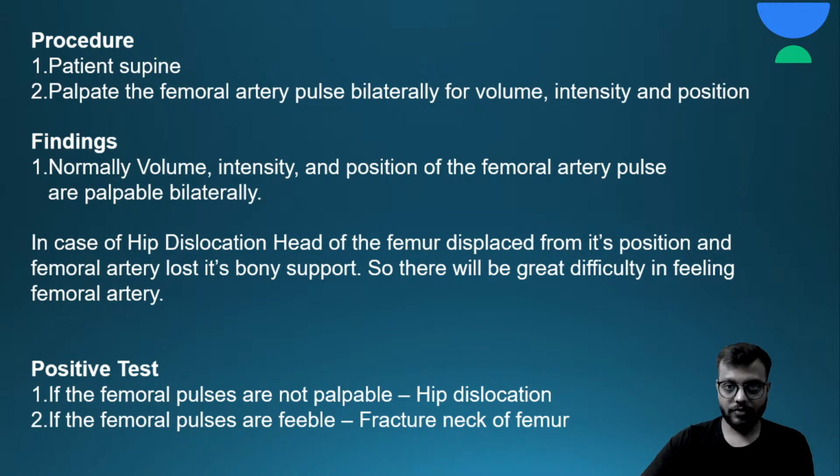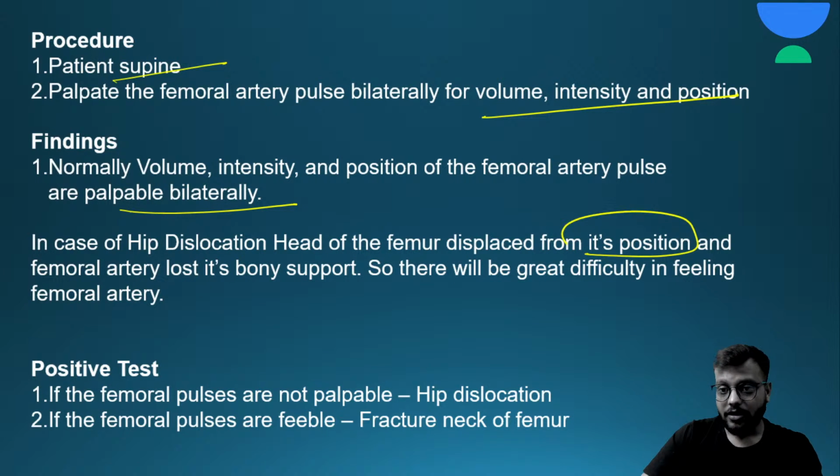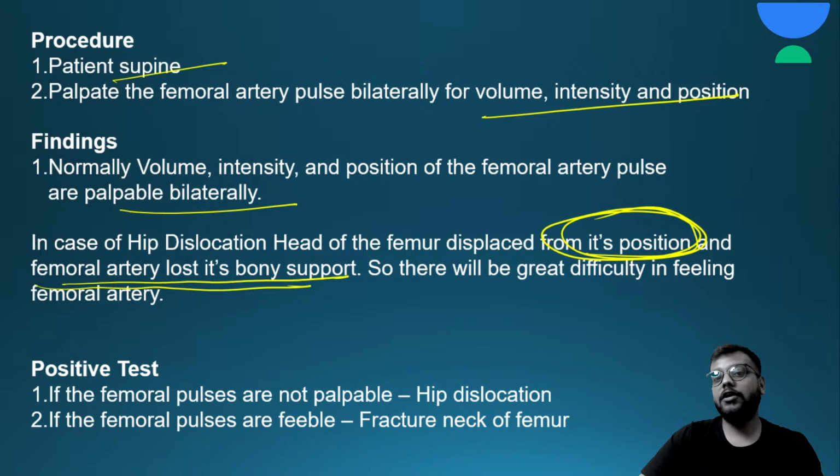So in supine position, you palpate for the volume, intensity and the position, and normally they are palpable bilaterally. But in case of any injury at the hip joint, neck of femur or the dislocation, it will not be in the normal position, and also it will be very difficult to palpate, or sometimes you will not be able to palpate the femoral artery, because generally the femoral artery is over a bony support.